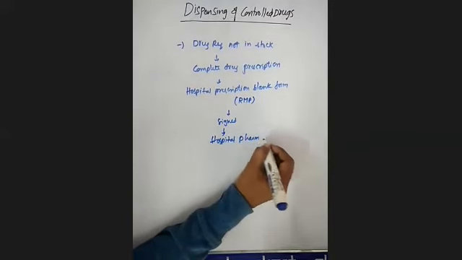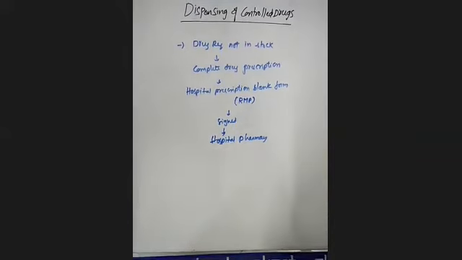Clear? Directly, these drugs we should not procure from the hospital pharmacy. These kinds of drugs will be present in the nursing stations in the specific wards.